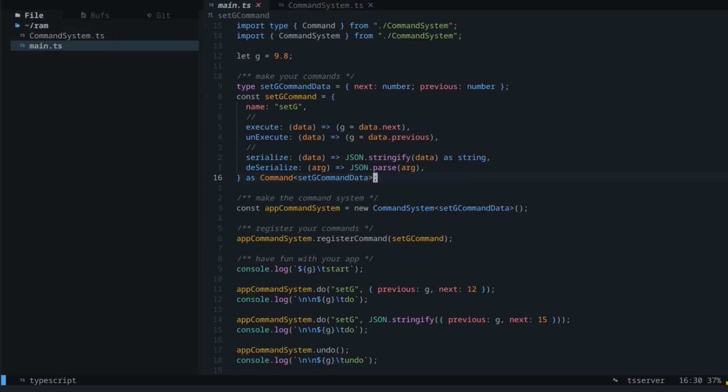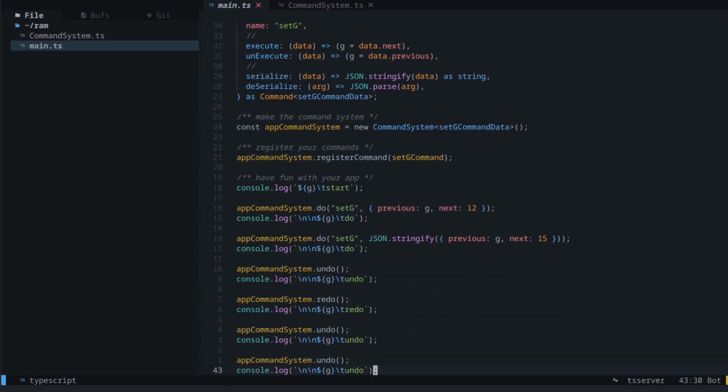Let's look at how the flow of this is supposed to go. You're supposed to make a command and then make the command system and then register that command with the command system, and you're done with the command. You're never actually gonna use that command ever again. You're always just gonna pass the name of that command that you registered and the data that you wanted to work with to the command system directly. You never ever invoke the command directly, either execute, unexecute, whatever. So once it's been registered, you're done. You use the command system from then on. You do the thing on serialized data, and you can undo, redo, whatever.